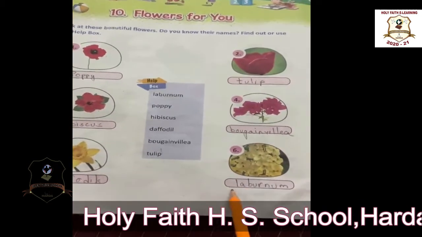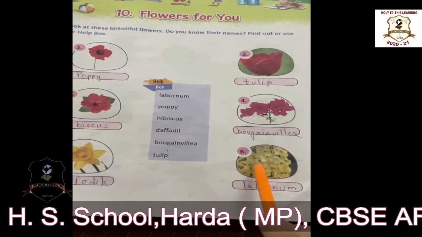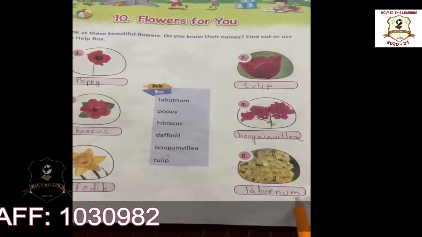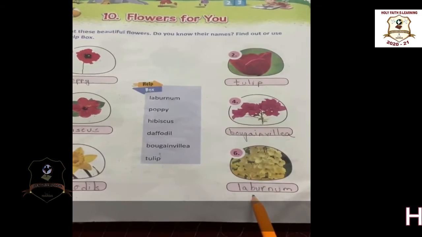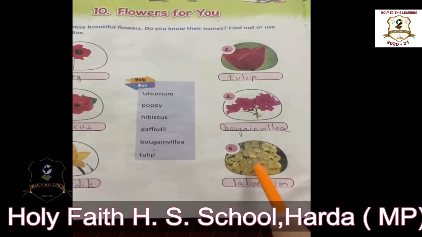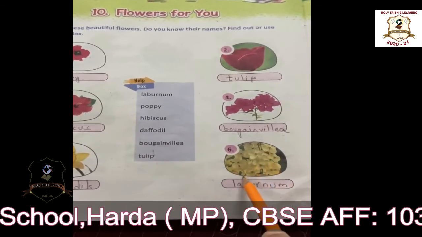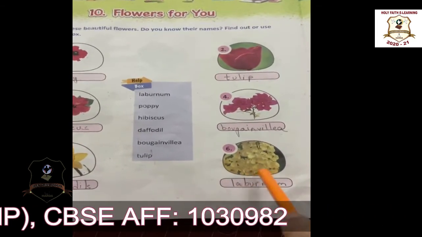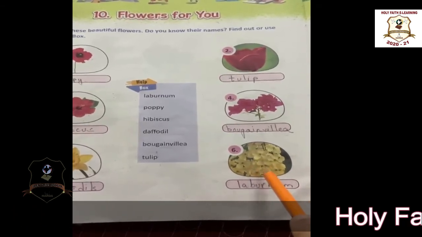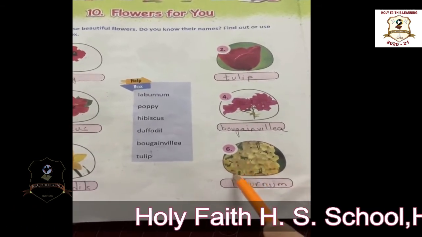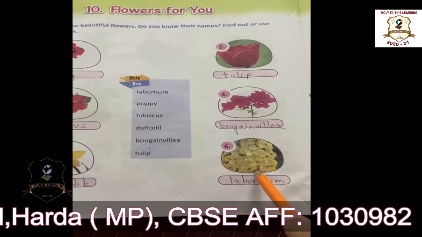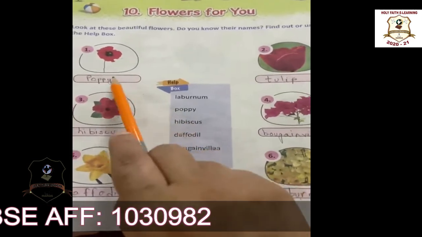Okay, the sixth one is laburnum. The name of this flower is laburnum. You know students, it is also called the golden chain or golden rain, R-A-I-N, rain. You know why it is called the golden chain? Because this flower is golden in color. So it looks like a golden chain. But you know students, this is a poisonous flower.